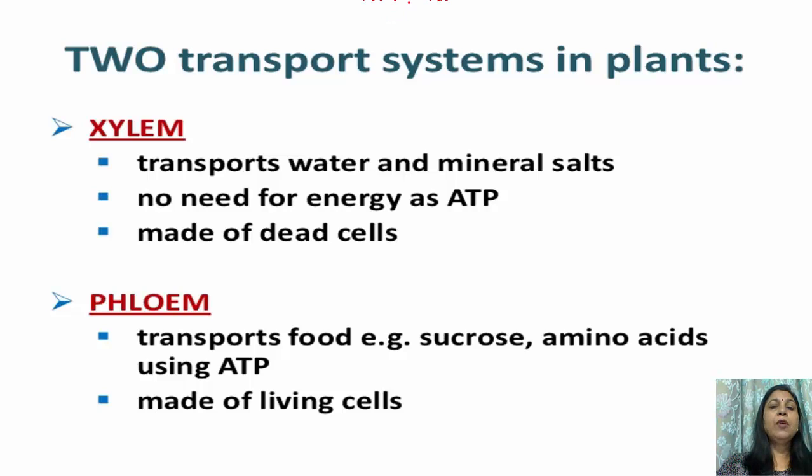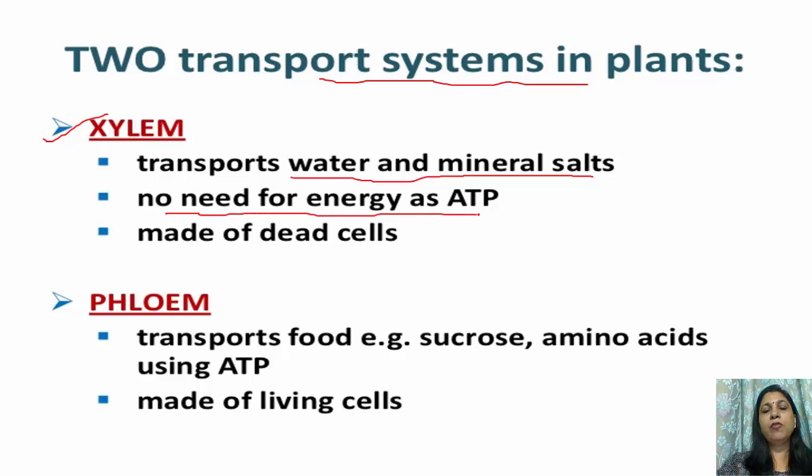The plants have two transport systems. One is xylem, which carries water and minerals from the roots to the other parts of the plant, and in the transportation of water and minerals, no energy is required in the form of ATP. And as you will study in the later section, the xylem is made up of dead cells.